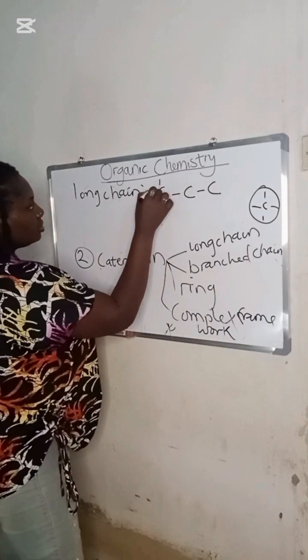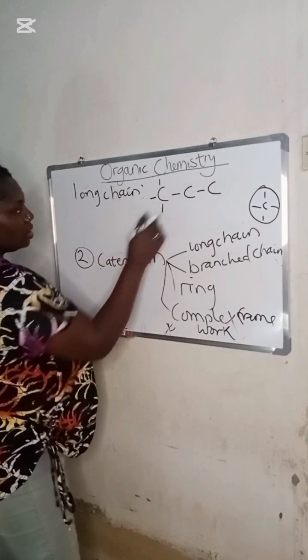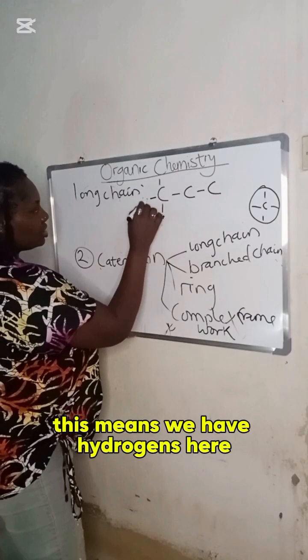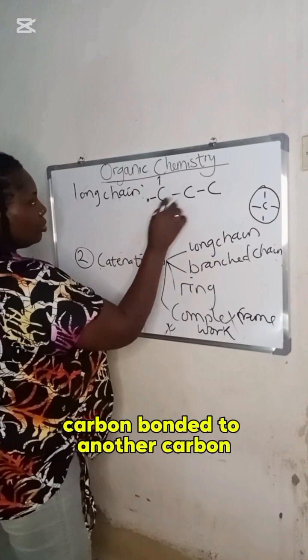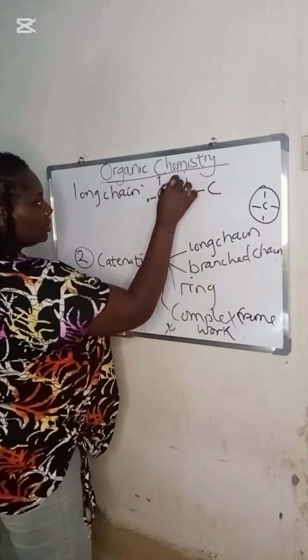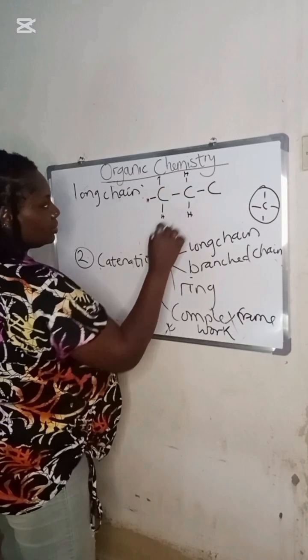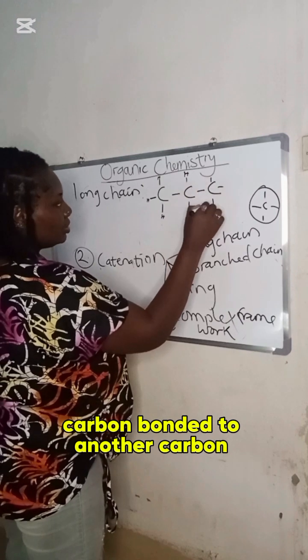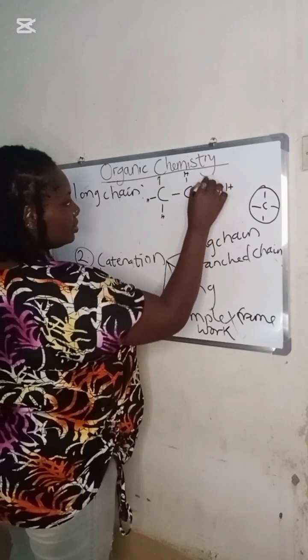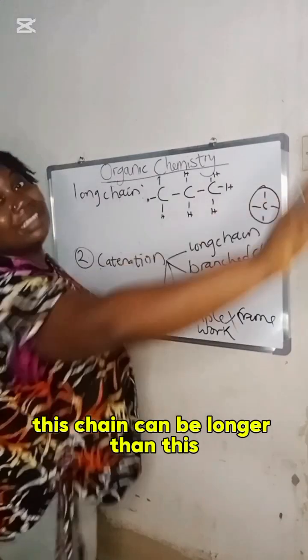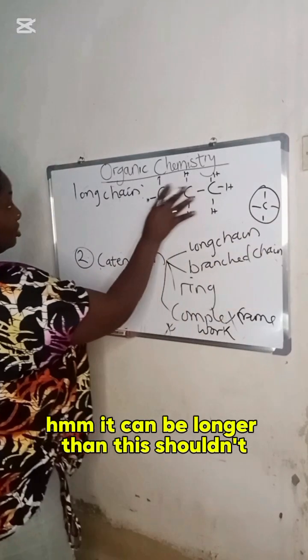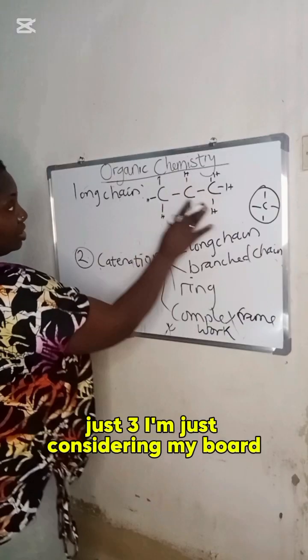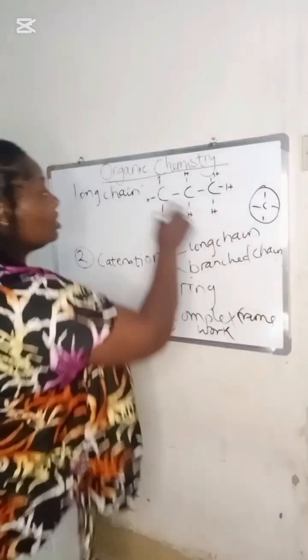So this means we have hydrogens here. Carbon bonded to another carbon. Carbon bonded to another carbon. This chain can be longer than this. It shouldn't be just 3. I'm just considering my board. It can be longer than this.